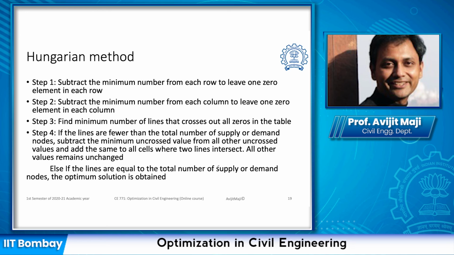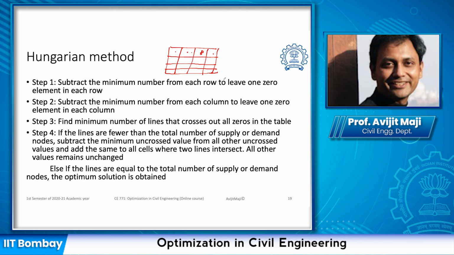method. In this method, in the very first step, we subtract the minimum number from each row to leave one zero element in each row. So once we look into the cost matrix, we have equal numbers. If you are looking row-wise, we find the minimum among this row. Suppose this has the minimum, this amount will be deducted from each of these costs so that it leaves out to be 0. Next we go to this row and do the same.